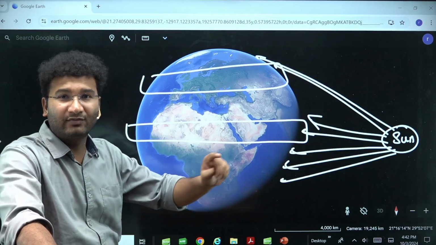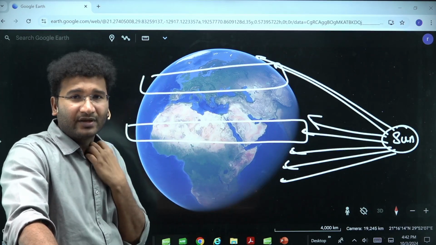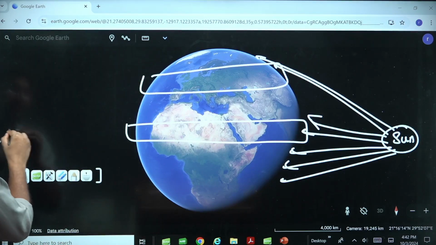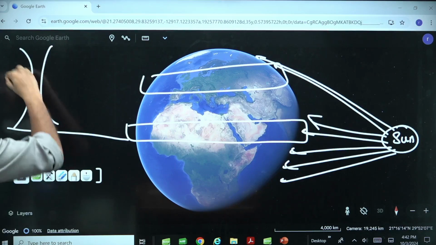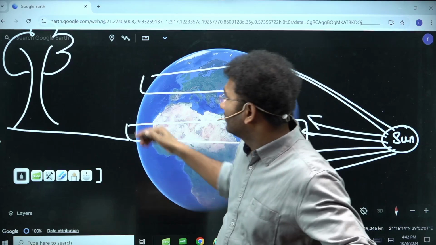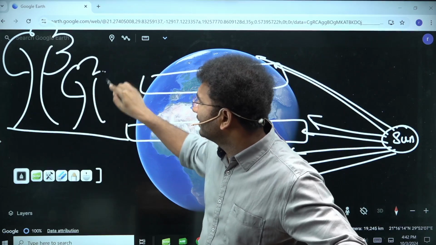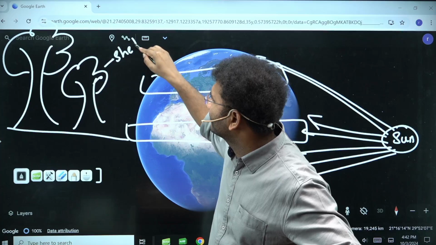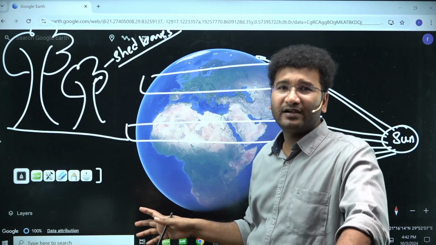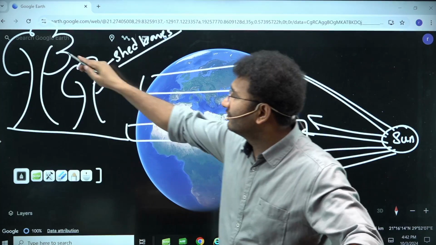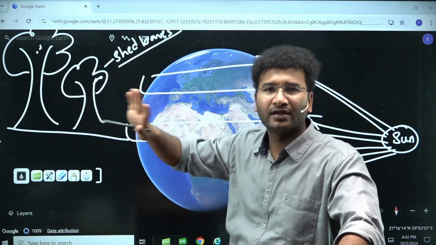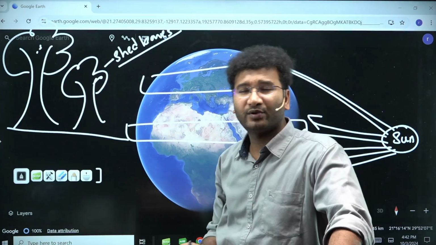The growth is good if the water availability is good. Look, for example, if the water availability is very good, the growth will be like this. Let's say a good amount of water will be there, the growth of vegetation will be good. If you have a little less water, then the growth will be decent, but in seasons it will shed its leaves. And if the water is good and sunlight is good, soil is good, this is the area where you will have evergreen vegetation. And this evergreen vegetation is going to have layered forest.